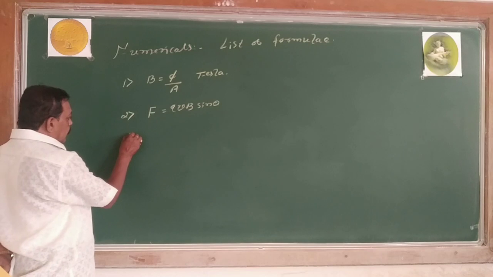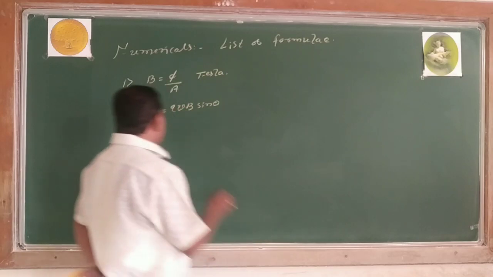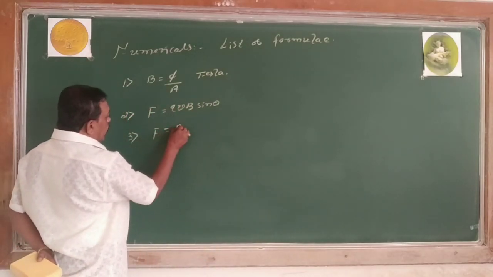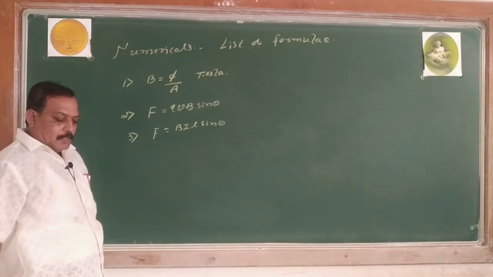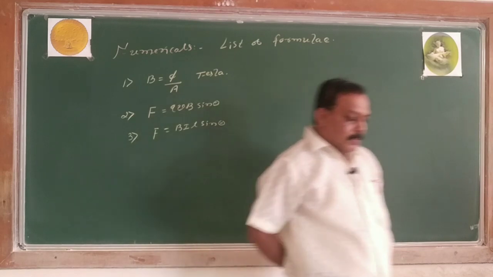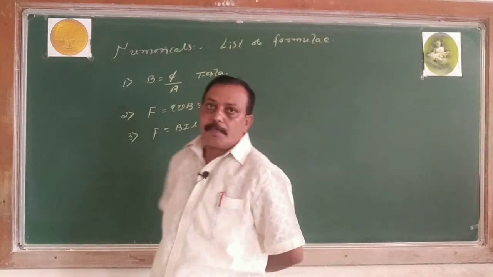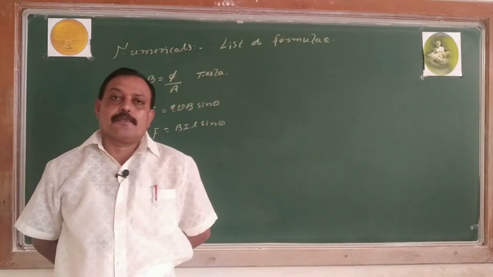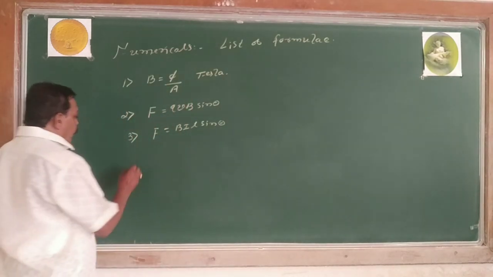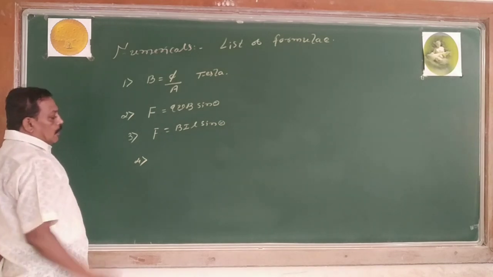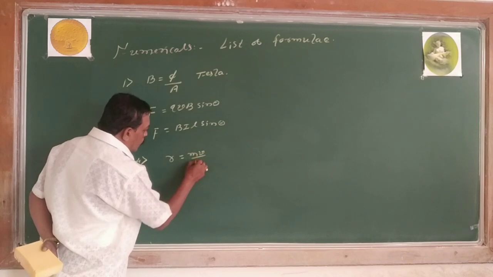And third one, the force experienced by a current carrying conductor in the region of a magnetic field: F equals BIL sin theta. Then after this we come across the charged particle entering perpendicular to the direction of the magnetic field and tracing the circular path. What are the radius, velocity, time period, frequency and angular velocity? So fourth one, the radius traced by the charged particle: R equals mv by qB.